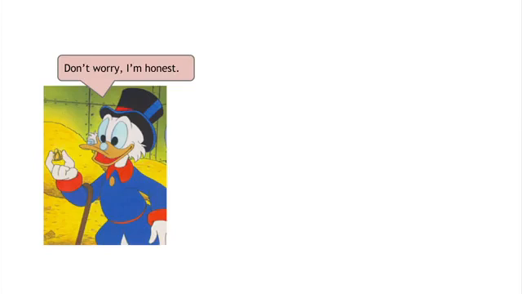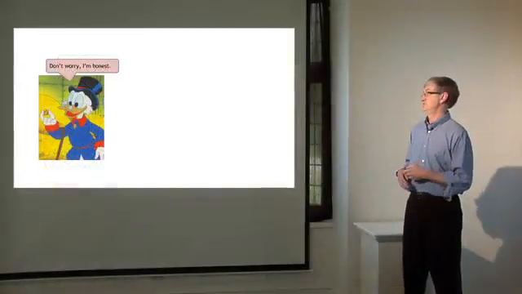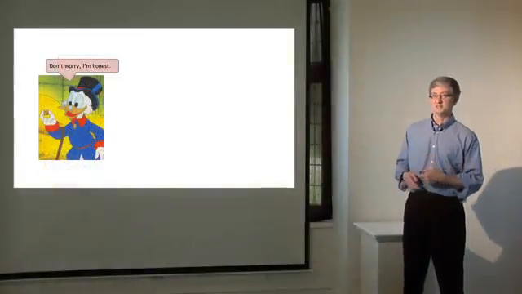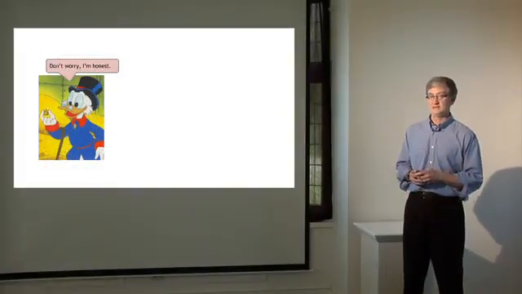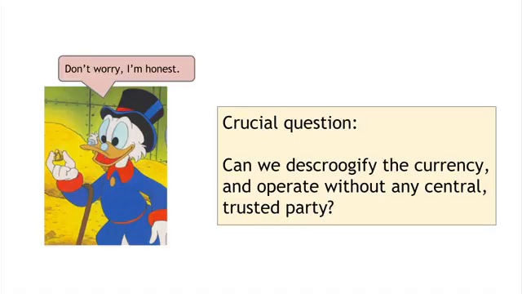Or if Scrooge just gets bored of the whole Scrooge coin scheme and stops doing the things that he's supposed to do, then the system won't operate anymore. And so the problem we have here is centralization. That although Scrooge is happy with this system, we as users of it might not be. So the central technical challenge that we need to solve in order to improve on Scrooge coin is, can we de-Scroogify the system? That is, can we get rid of that centralized Scrooge figure? Can we have a cryptocurrency that operates like Scrooge coin in many ways, but doesn't have any central trusted authority?